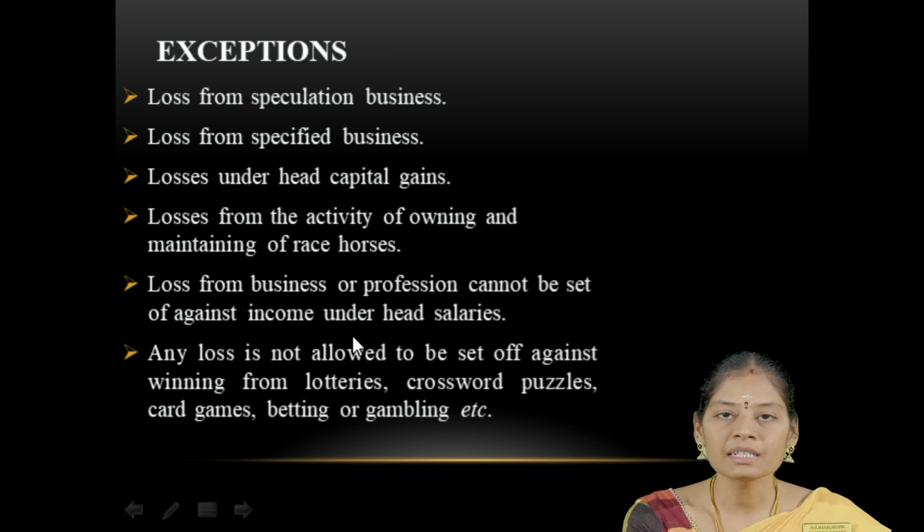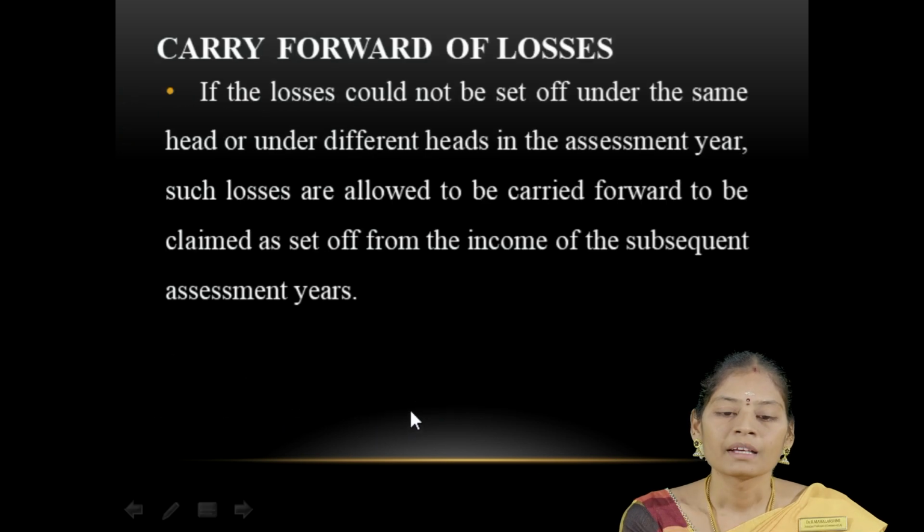Loss from business or profession cannot be set off against income under the head salaries. Any loss is not allowed to be set off against winnings from lotteries, crossword puzzles, card games, betting or gambling, etc.